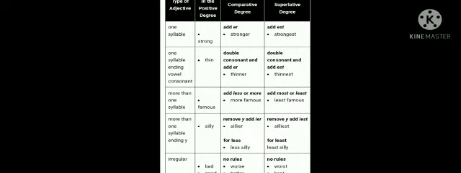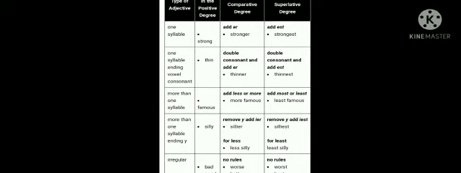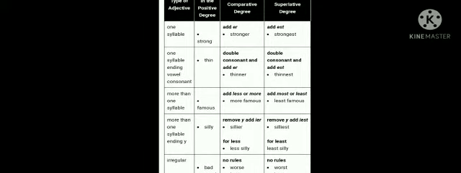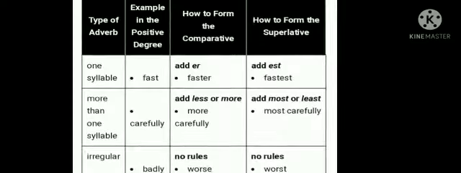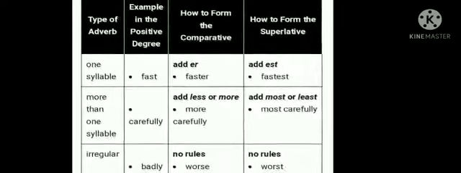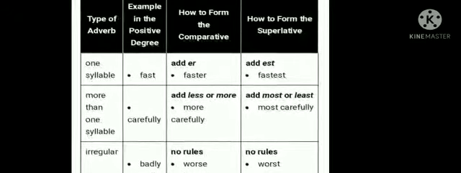Now how are the comparative and superlative degree forms made? Most adjectives of one syllable and some of more than one form the comparative by adding er and the superlative by adding est to the positive. Now when the adjective in positive degree ends with e, only r and st are added to the positive degree to form the comparative and superlative degree respectively. Now when the adjective in positive degree ends in a single consonant which is preceded by a short vowel, then the last consonant is doubled before adding er to form the comparative and est to form the superlative.